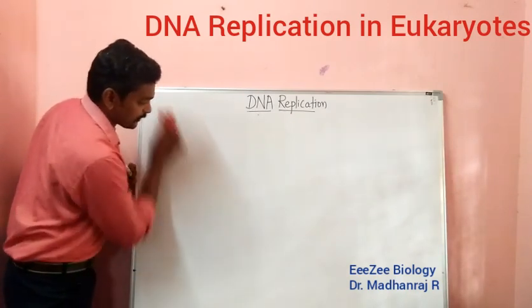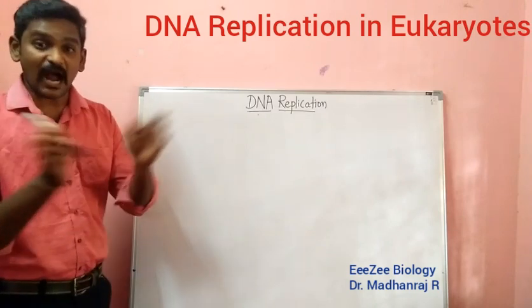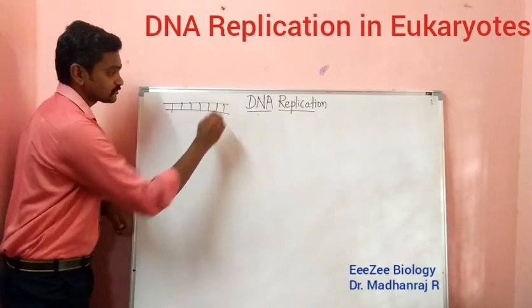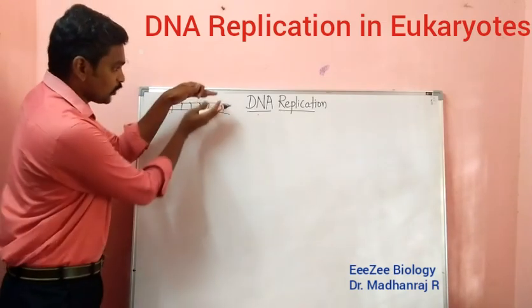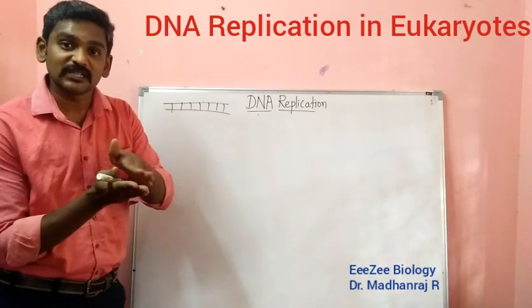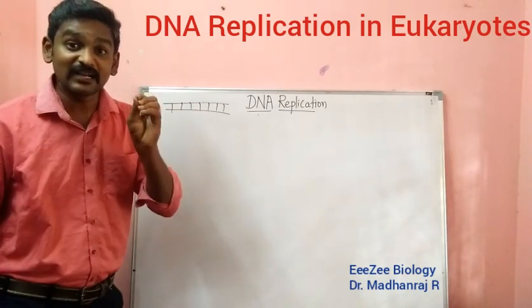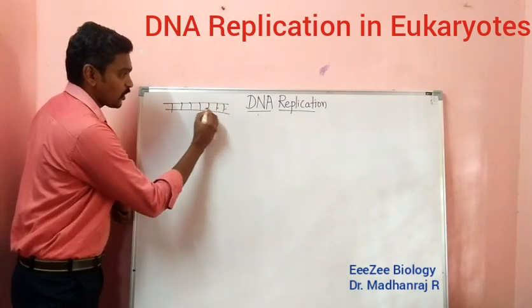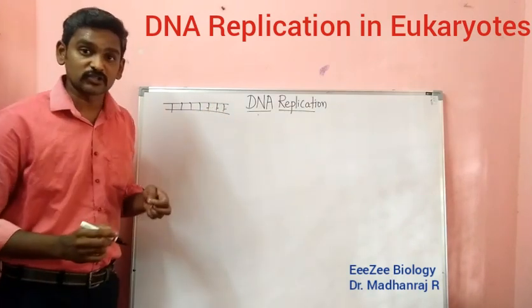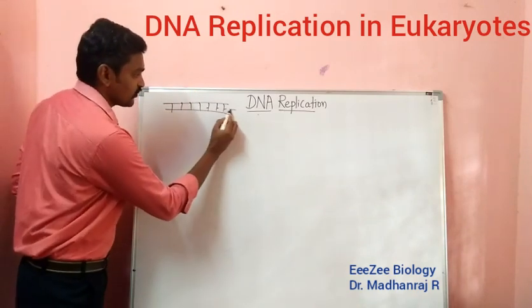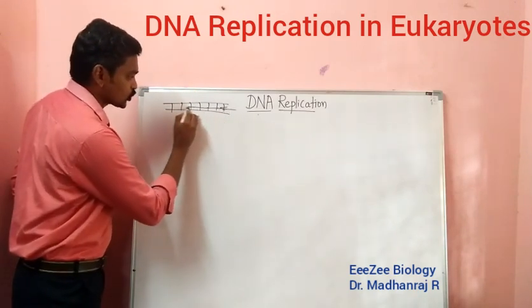Initially, I said the DNA has to unwind. Imagine this as a double helical DNA molecule. Now this should open. How will it open? Those two strands are joined together with the help of bonds called hydrogen bonds. All these are called hydrogen bonds. Those bonds should be broken down, so it should be opened like this.